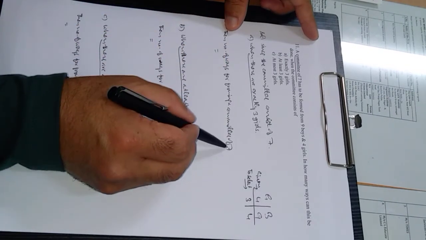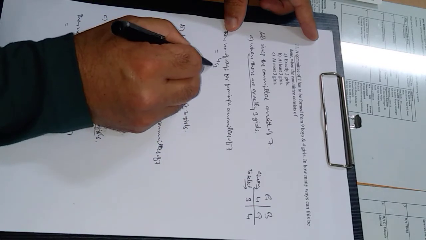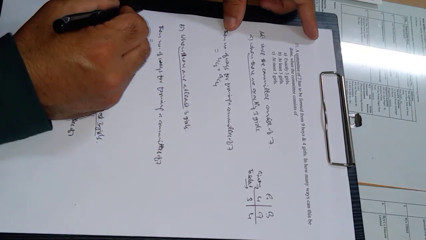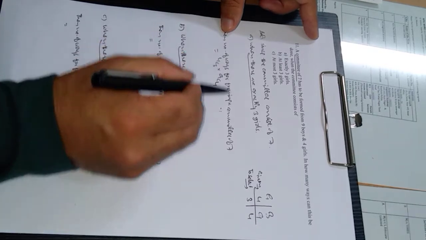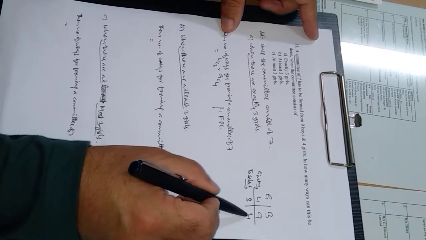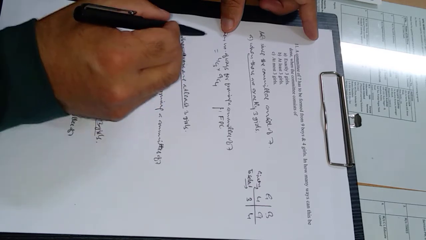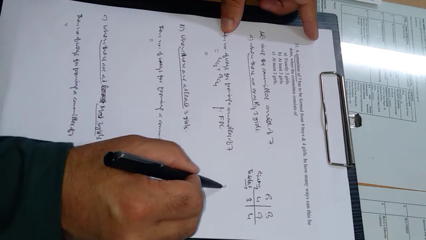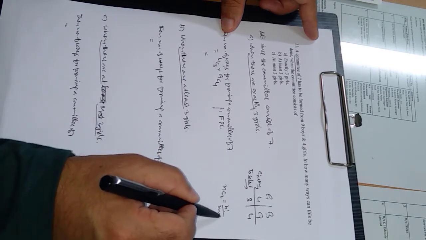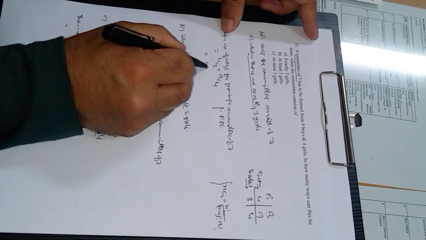Therefore the number of ways for forming a committee of 7 is, because there is a selection, so there will be combination. Out of 4 we are selecting 3 girls, into out of 9 we are selecting 4 boys, and multiplication is because of the fundamental principle of counting. There are two operations. The first operation is this one and the second operation is this one. And C, combination, is because there is a selection. If you solve this using the formula nCr equals factorial n divided by factorial n minus r into factorial r, this will come out to be 504.